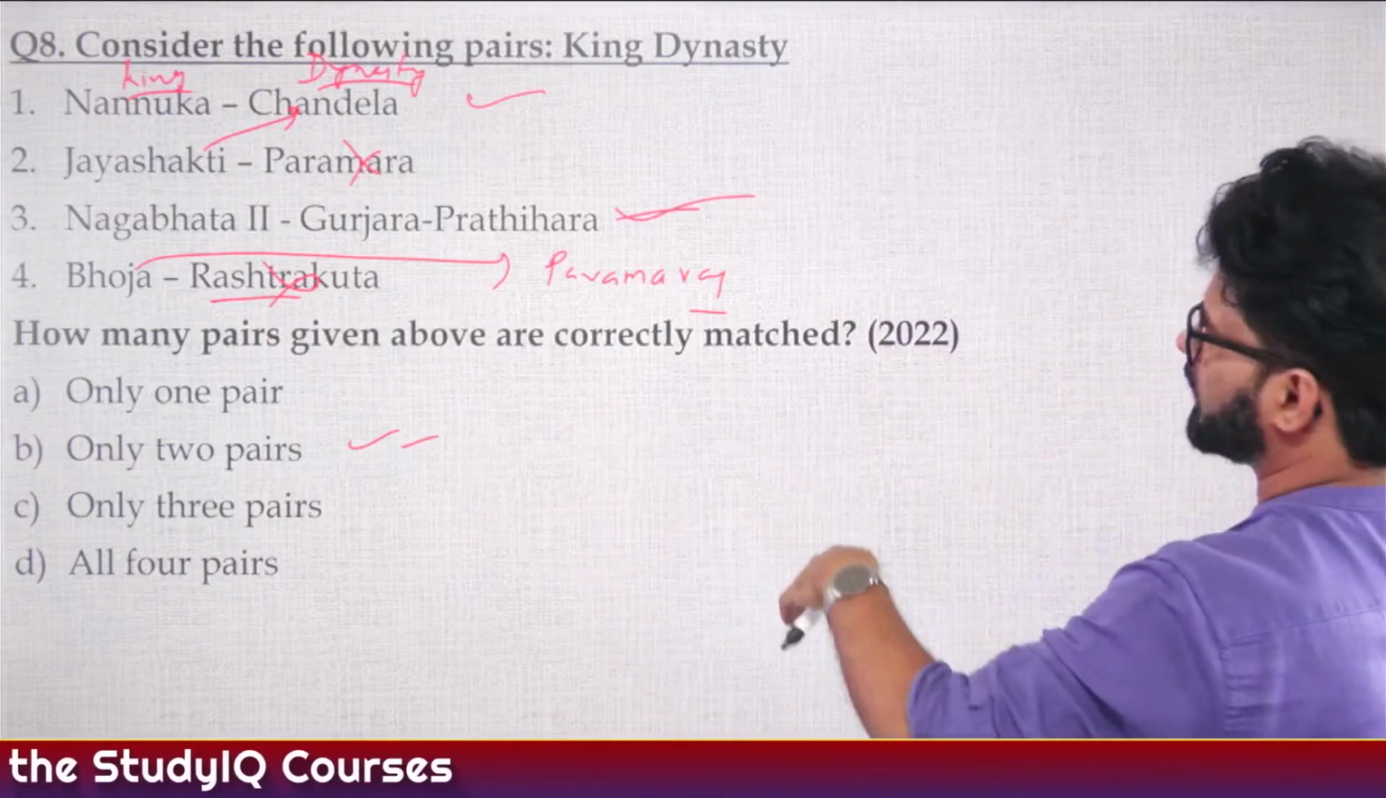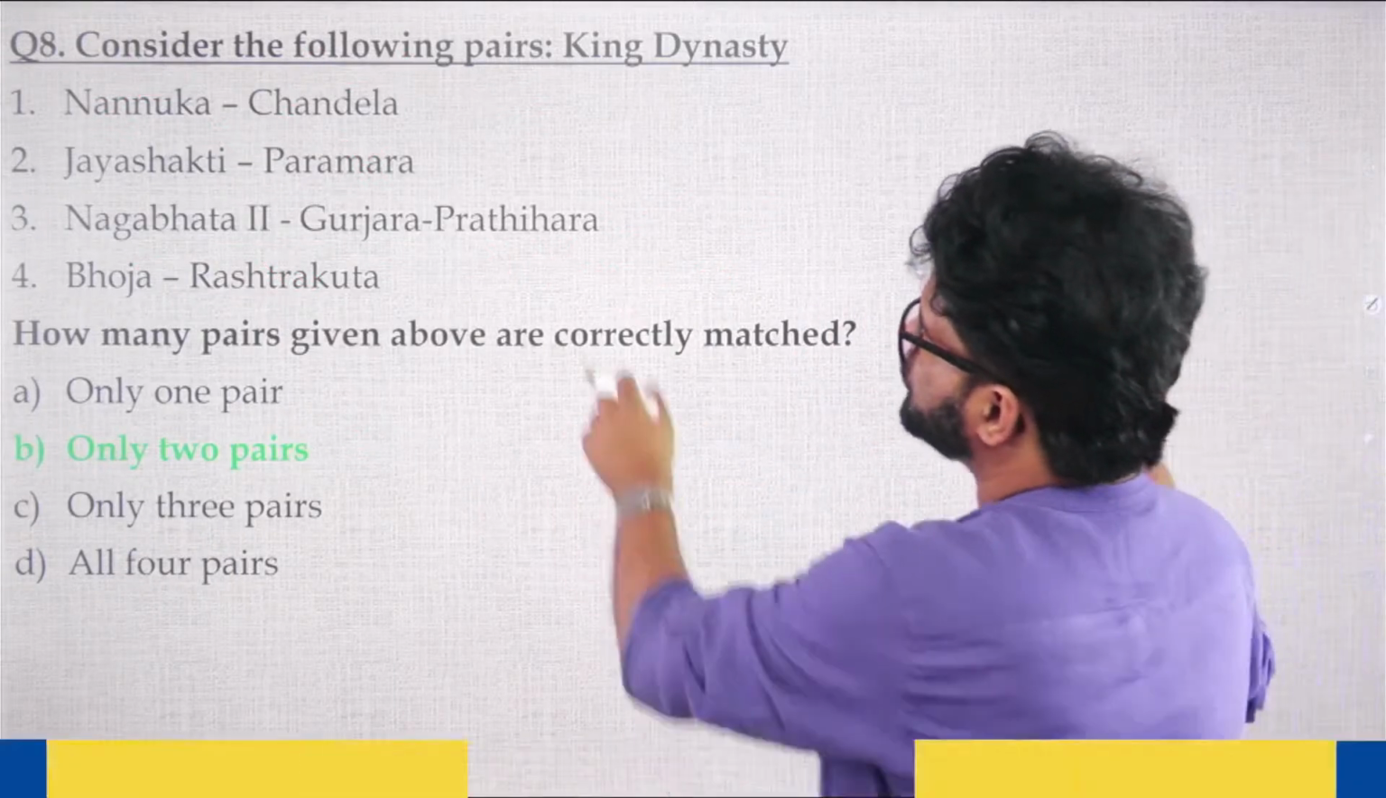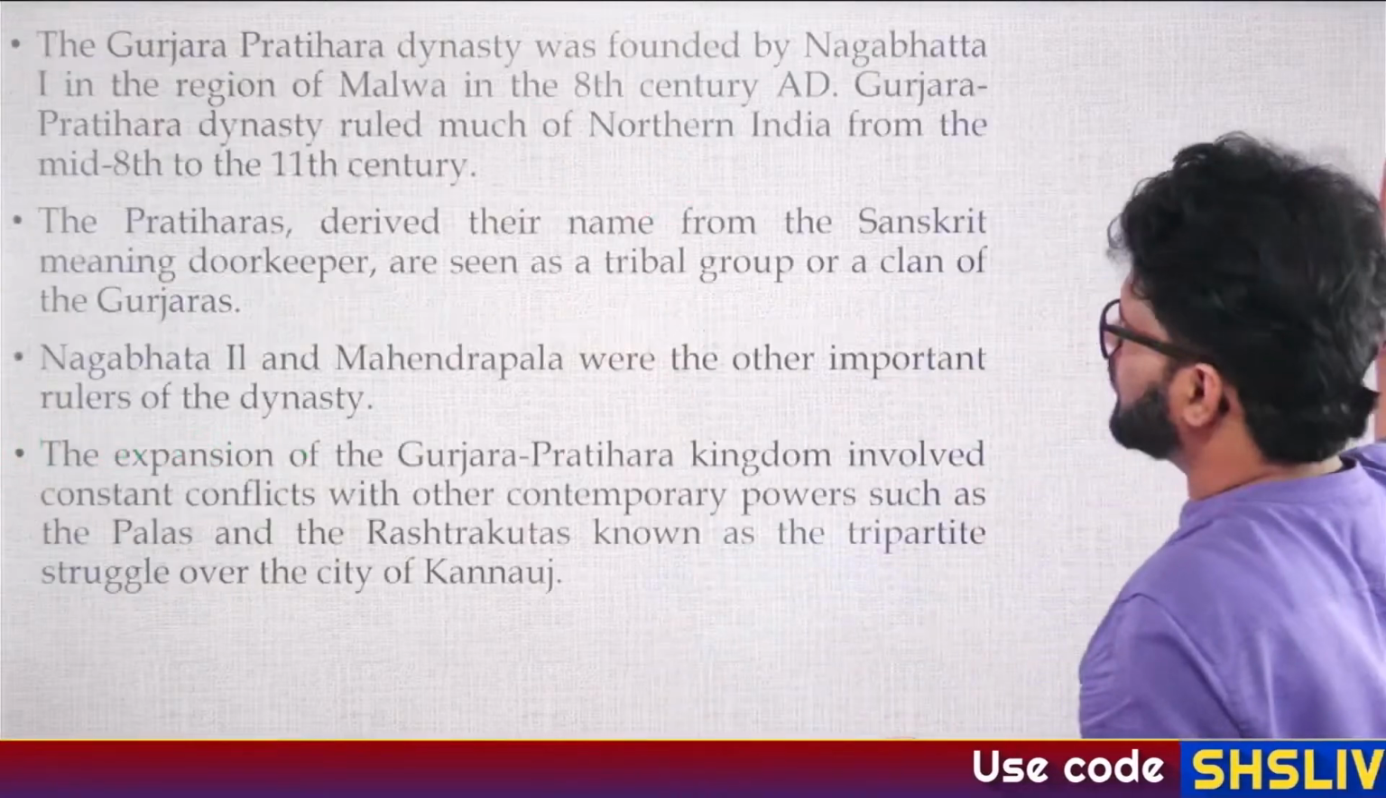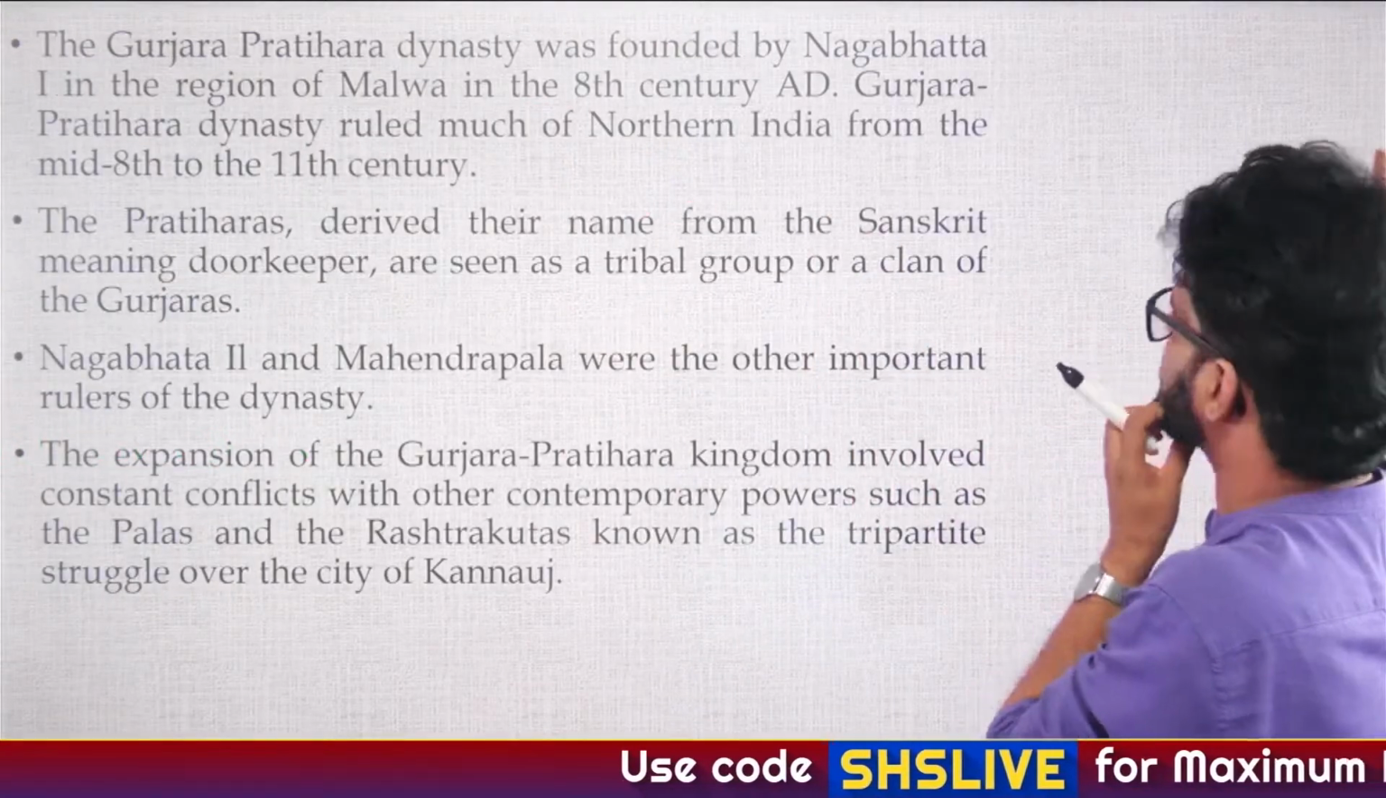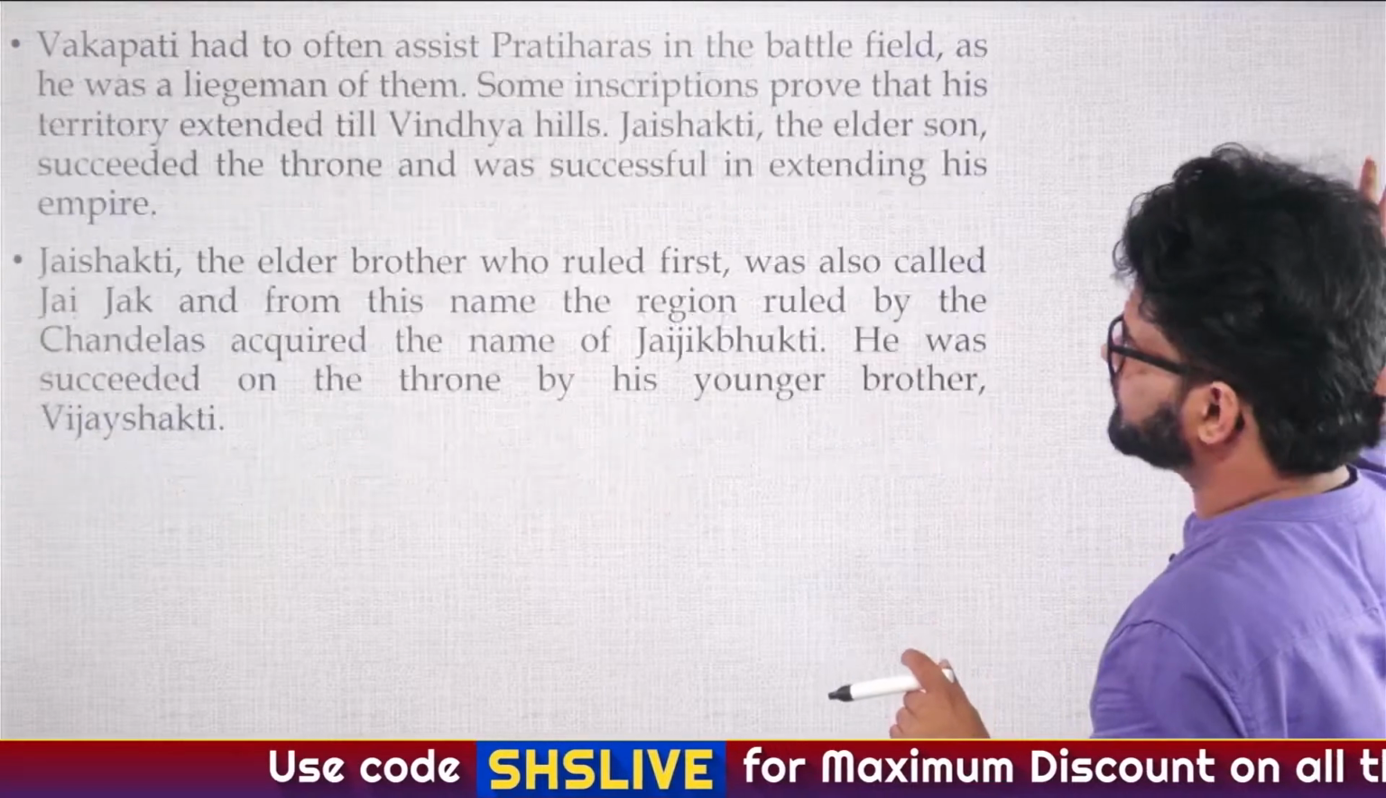Anyway, this is a PYQ, right? So only 2 pairs, and those 2 pairs are 1 and 3. Here you can see the description and all the things which is written. You can have a look at them.